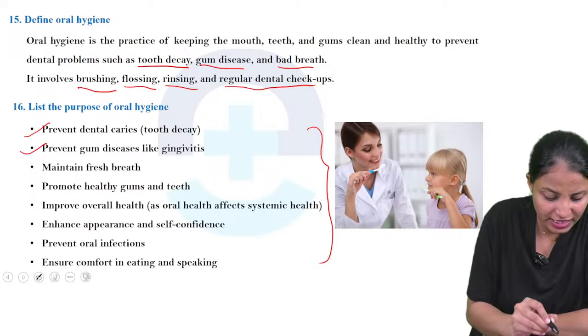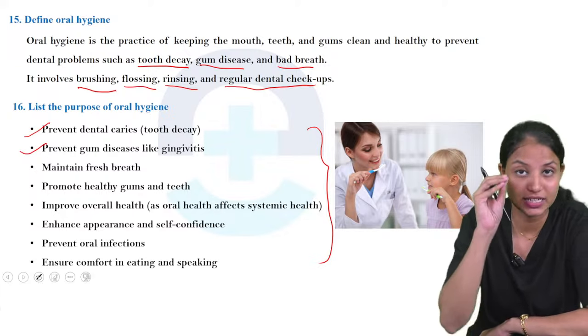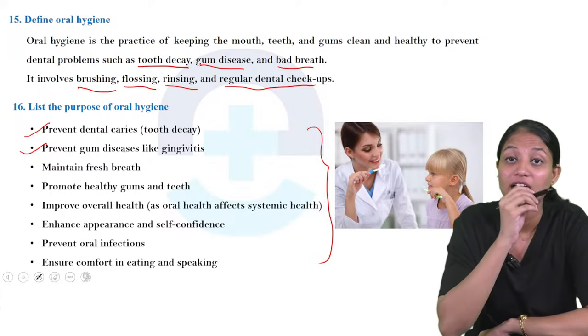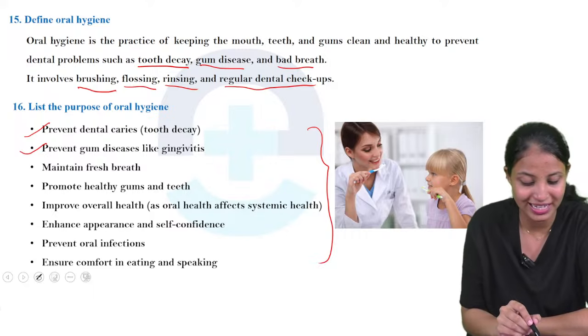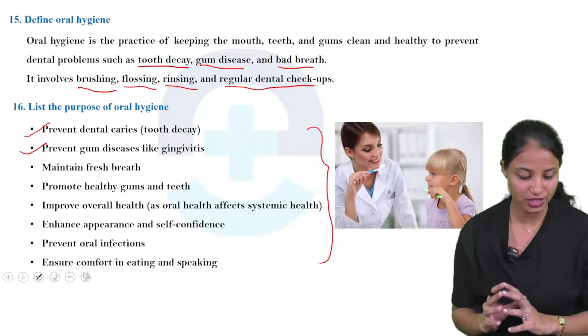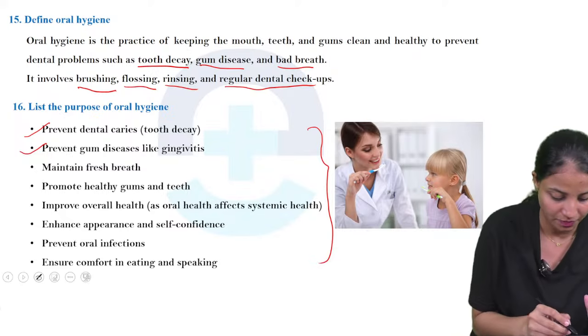Next one is prevent gum disease like gingivitis. Any gum diseases, we already discussed in the fill in the blanks, the first question. So this one is prevent gum disease like gingivitis. Infections like this we can avoid if we maintain proper personal hygiene.